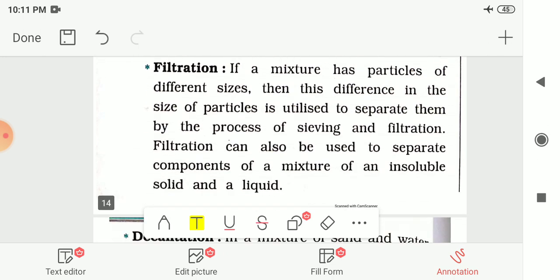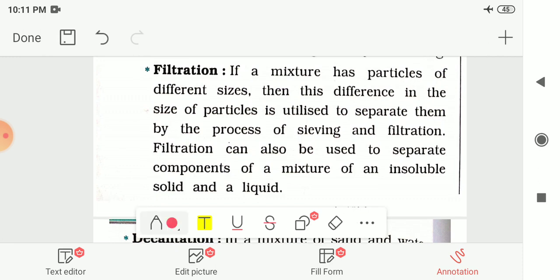Next we had seen filtration. If a mixture has particles of different size, then this difference in the size of particles is utilized to separate them by the process of sieving and filtration. Again, if there is a difference in size, then we can use the sieving and filtration method. If the 2 components are in solid state, then we can use the sieving method, and filtration can also be used to separate the components of a mixture of an insoluble solid and a liquid.